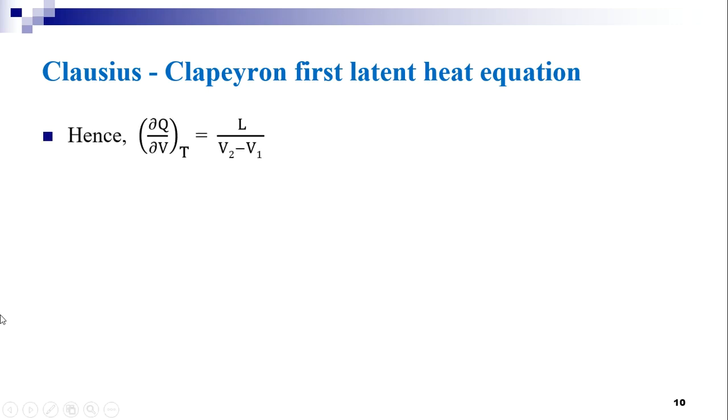Hence, we can write ∂Q/∂V at constant temperature is equal to L divided by V2 minus V1. This means the change in heat to the change in volume at constant temperature can be written as the ratio of the latent heat to the change in volume.